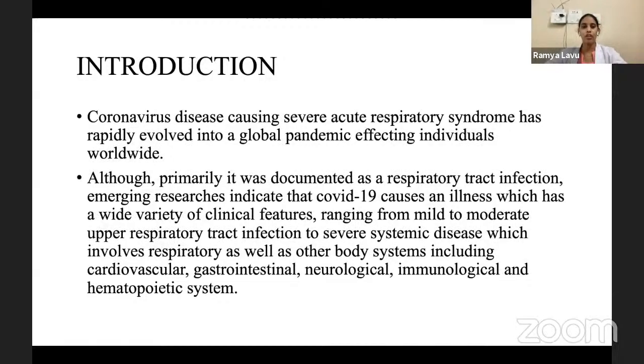individuals worldwide. Although primarily it was documented as a respiratory tract infection, emerging research indicates that COVID-19 causes multisystem illnesses, which have a wide variety of clinical features ranging from mild to moderate upper respiratory tract infection to severe systemic disease, which involves respiratory as well as other body systems, including cardiovascular, gastrointestinal, neurological, immunological, and hematopoietic system.